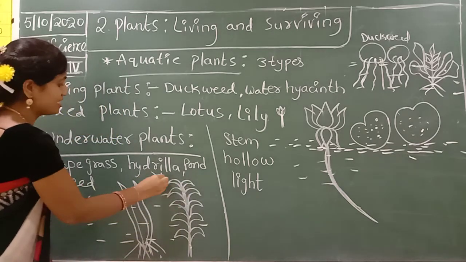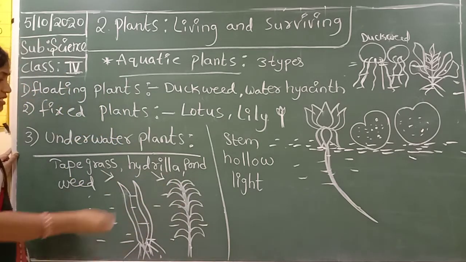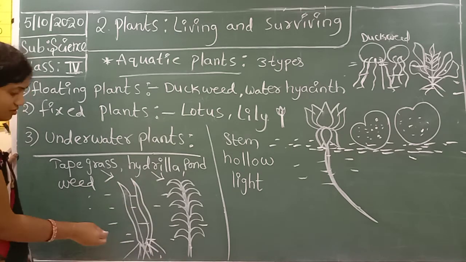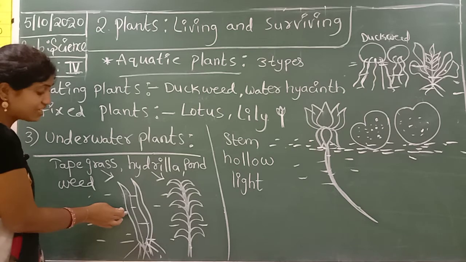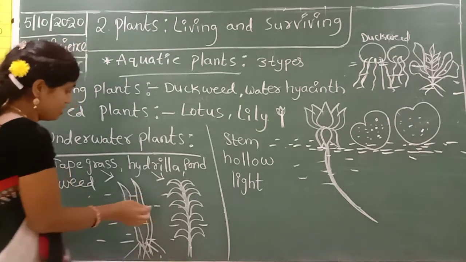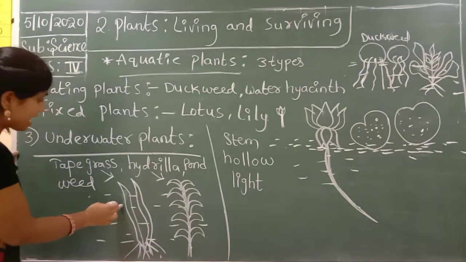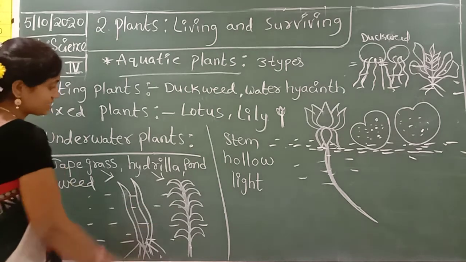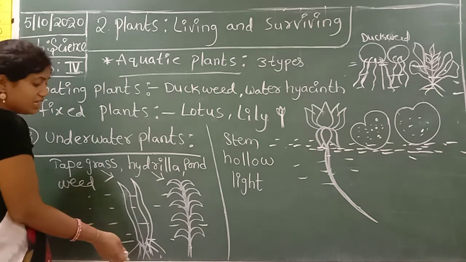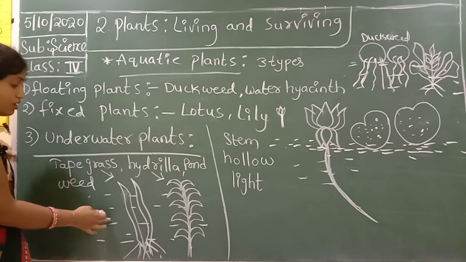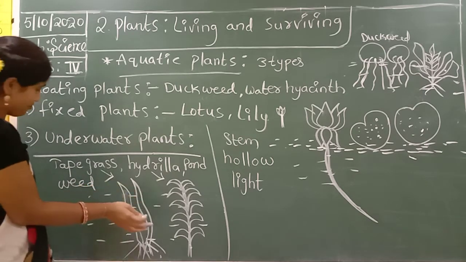This is hydrilla, this is tape grass. Hydrilla has needle-like leaves, tape grass has ribbon-like leaves. The whole body of these plants takes in the breathing through the stomata.